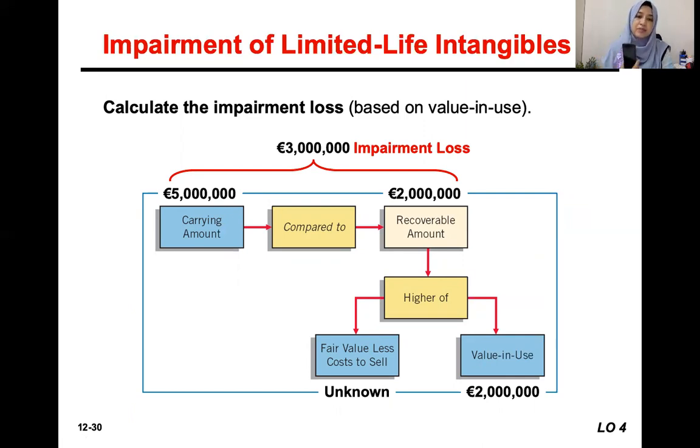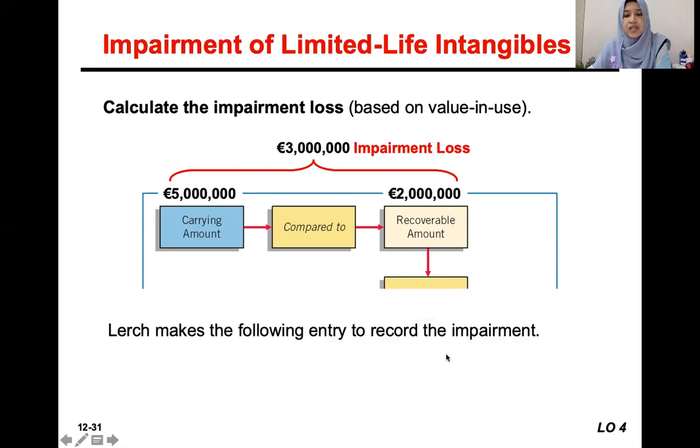Coming back to the example of a handphone or your smartphone, if your carrying amount is 5 million and then you identify from the market the recoverable amount or the market value, if you use the fair value here, is actually 5 million as well. So there is no impairment. But if it is lower than your original price value, that means there is an impairment.